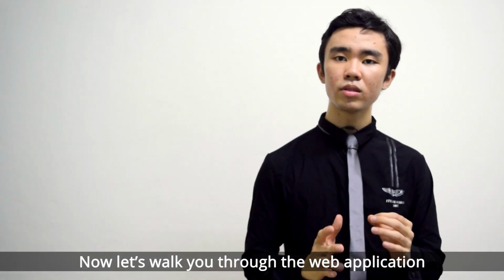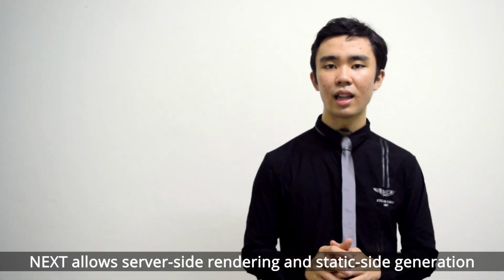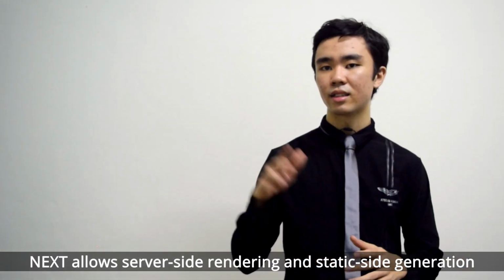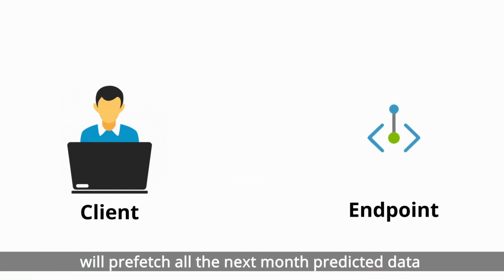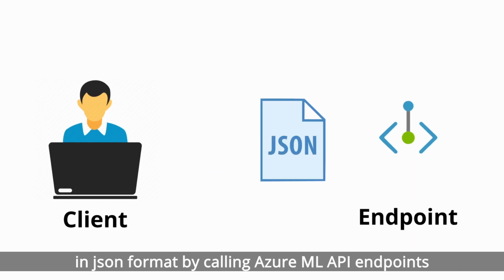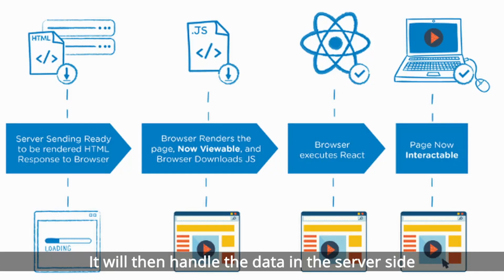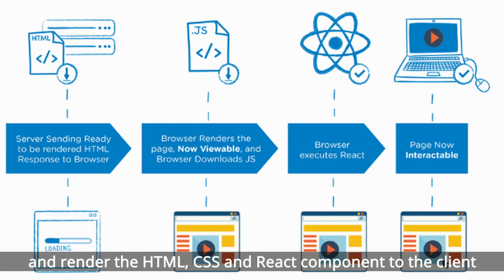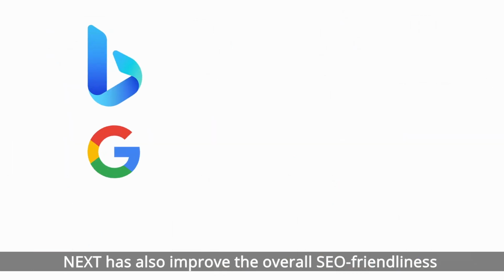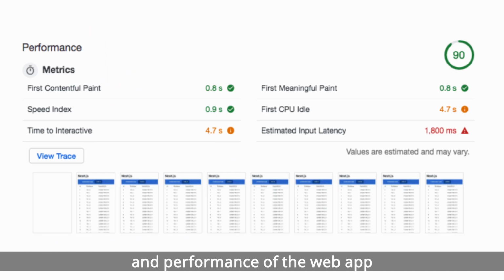Now let us walk you through the web application built by Next.js. Next allows server-side rendering, and static site generation will prefetch all the next month predicted data in JSON format by calling Azure ML API endpoint. It will then handle data in server-side and render HTML, CSS, and React component to the client. Next has also improved the overall SEO friendliness and performance of the web app.